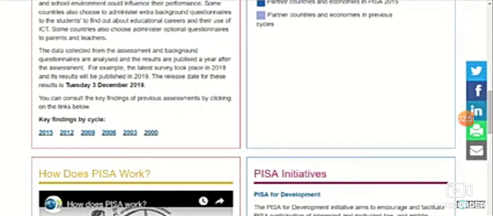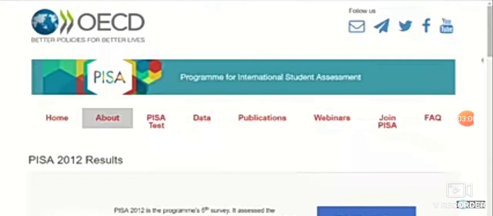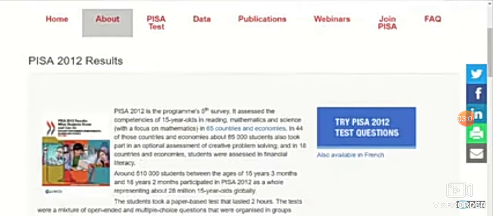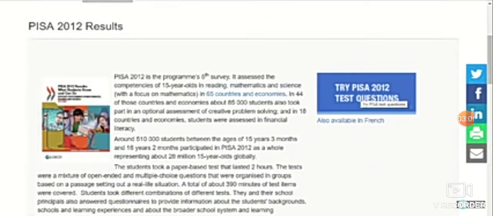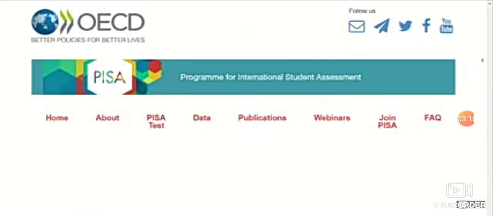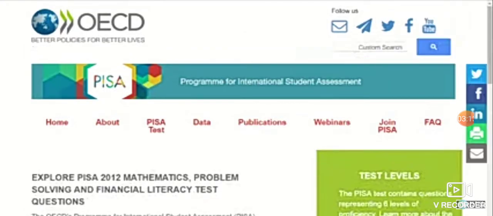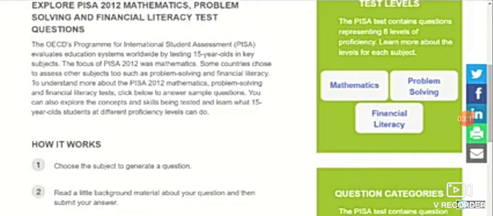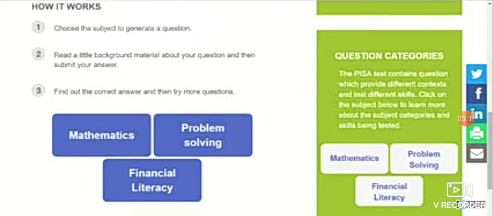the right hand side there is a blue button of Try PISA 2012 test questions. Click on the button and you will get the questions of mathematics, problem solving and financial literacy which were in PISA 2012. On the right hand side there are two green boxes. One is of test levels and the other one is question categories.